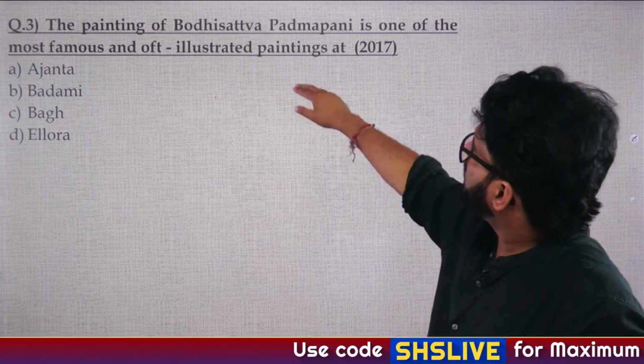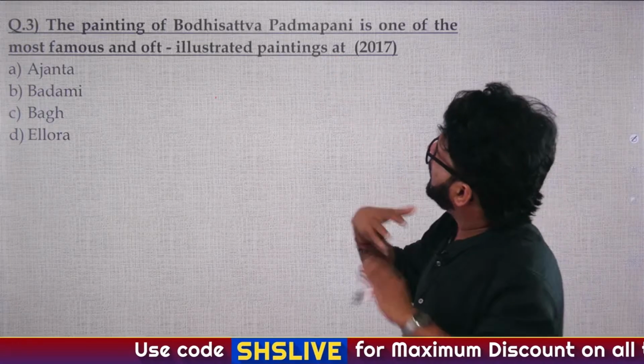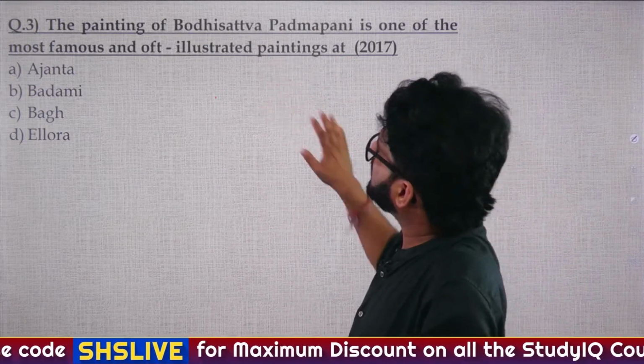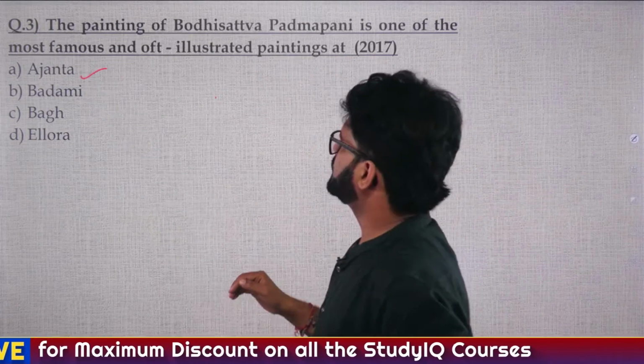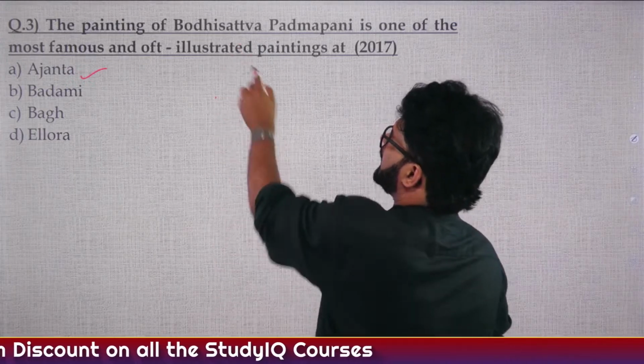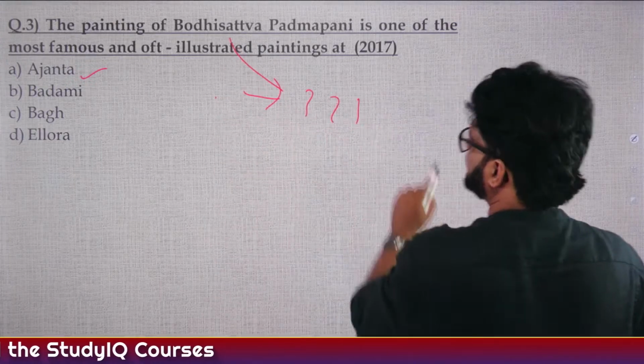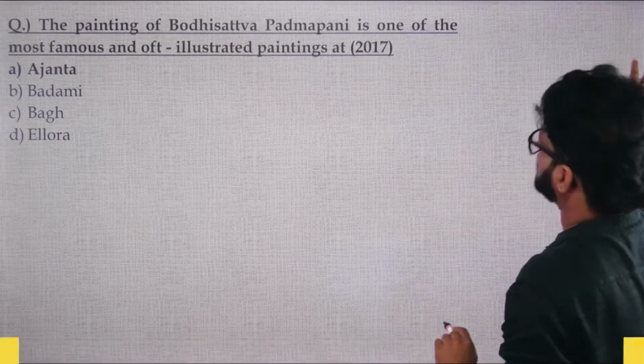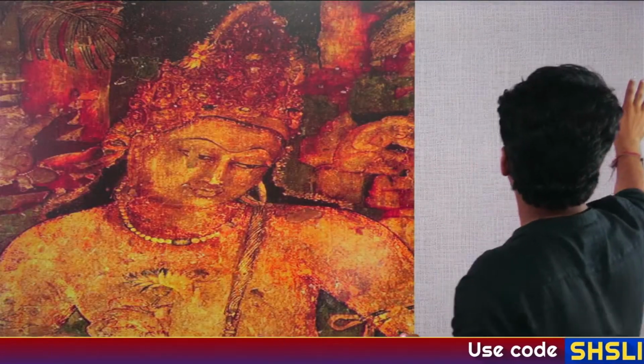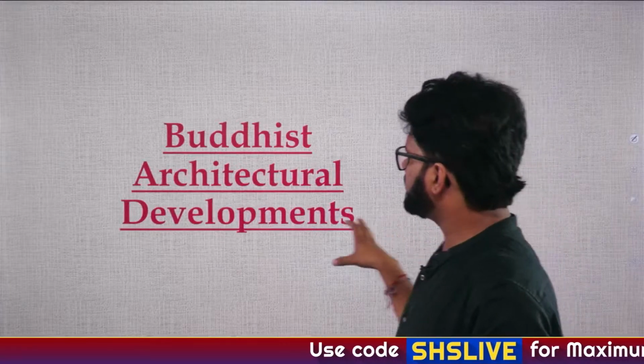Fine. So Padmapani, Bodhisattva, a Bodhisattva of compassion, and this is at Ajanta. Bodhisattva Padmapani. Bodhisattva is a feature of which Buddhism? You can post it in the comment section. So Padmapani painting. Now let's come to Buddhist architectural development.